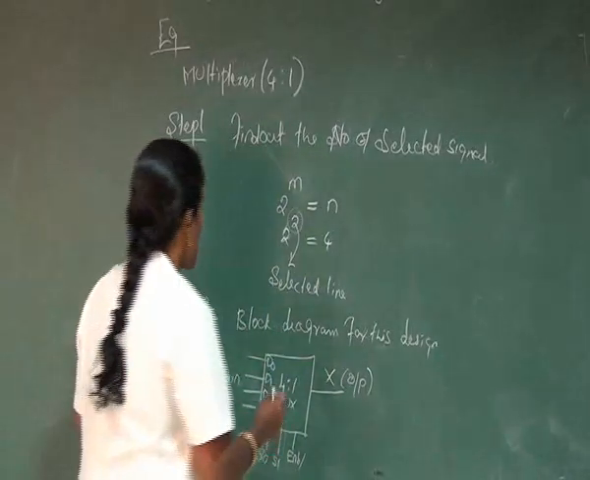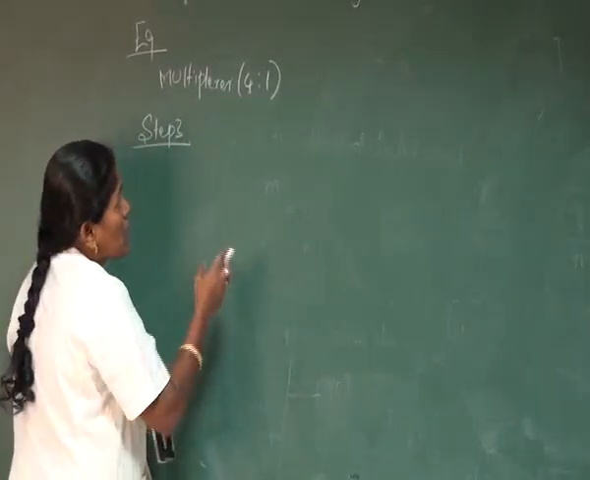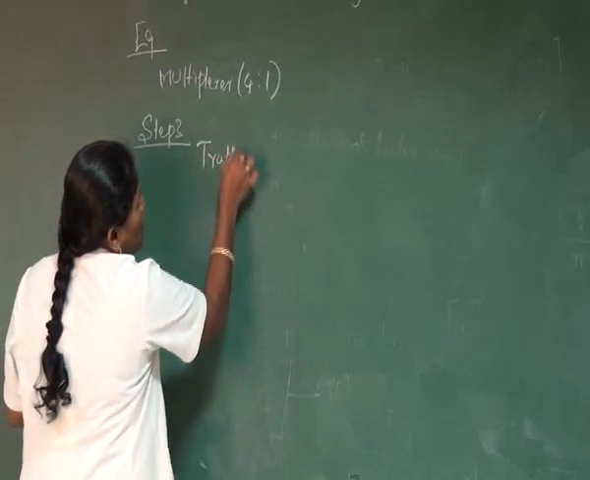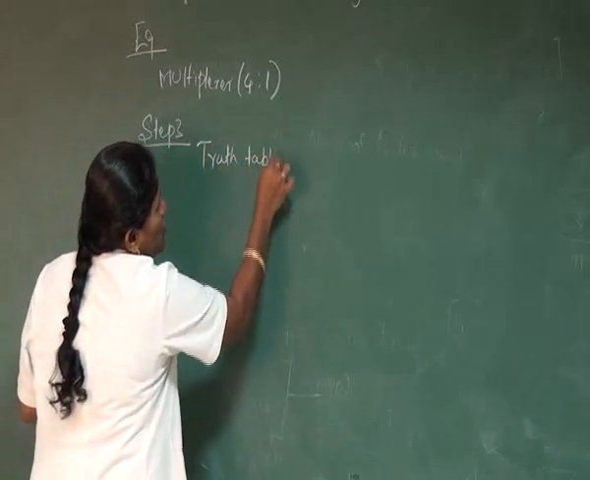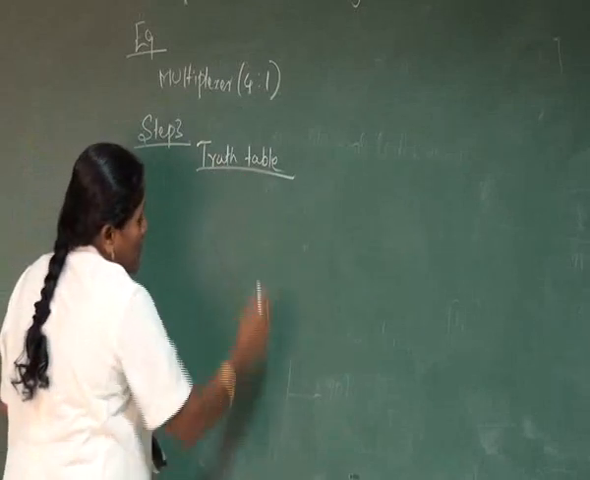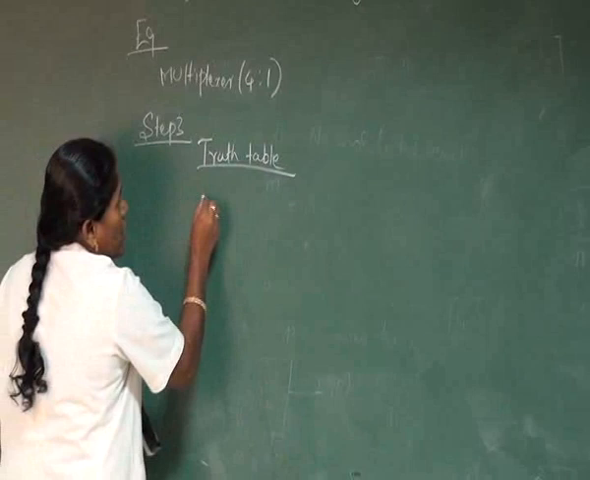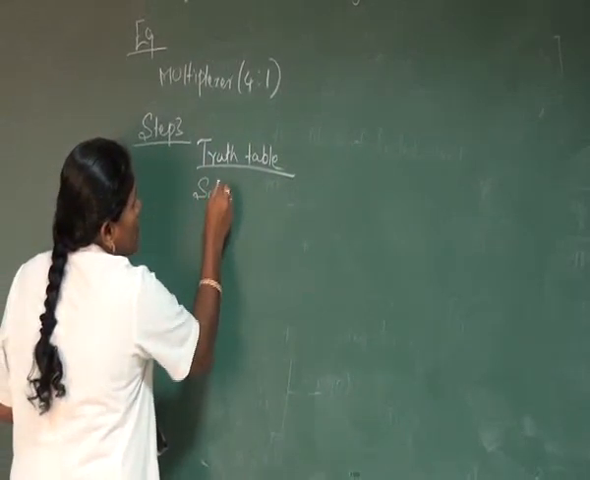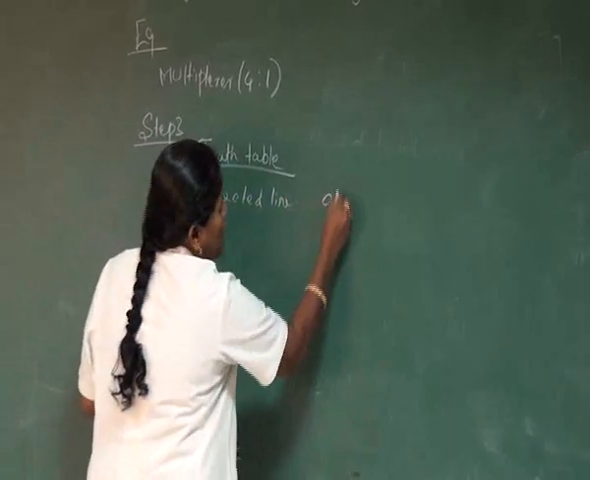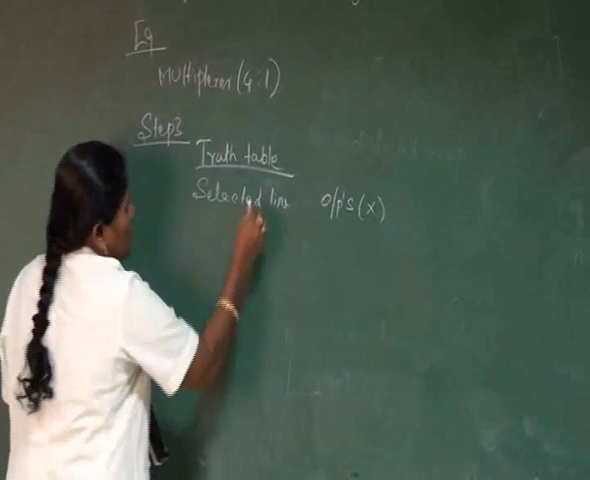And the next step is the description of the circuit. To describe the circuit, we need a truth table. That is our third step. The truth table is used to describe your circuit. In this truth table, the selected signals are the inputs, and based on the selected lines we are receiving the outputs. The output is mentioned here as X.